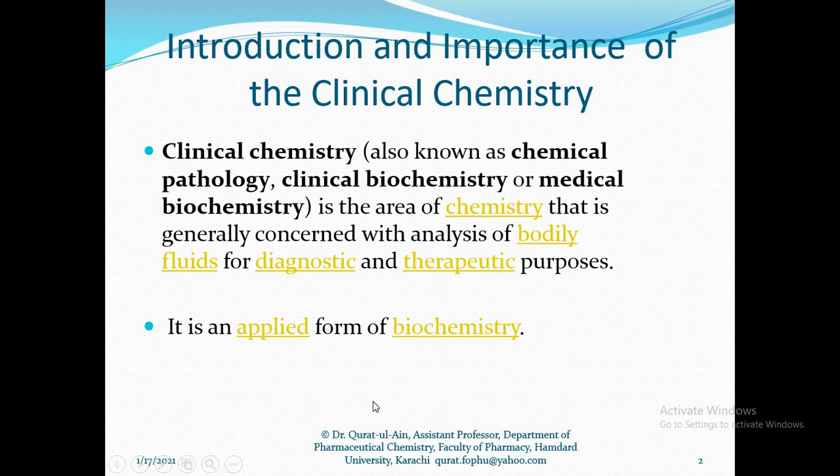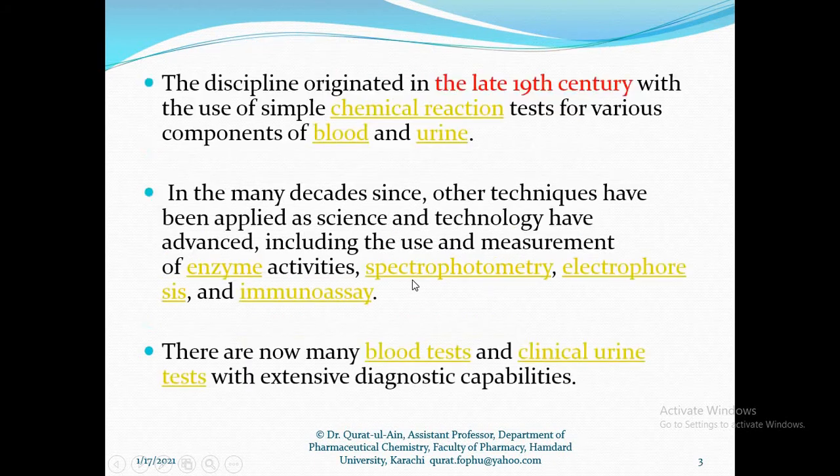So we chemically analyze different body fluids, and we can say clinical chemistry is a form of applied biochemistry. This field originated during the 19th century, when different chemical reactions were used to analyze blood and urine.